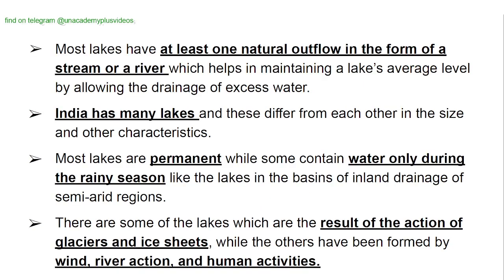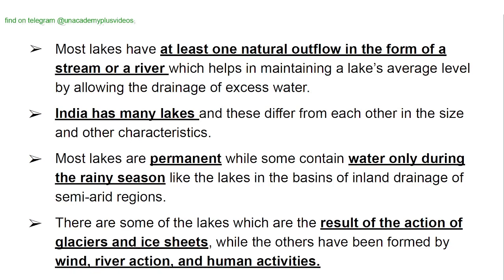Most lakes have at least one natural outflow in the form of a stream or a river, which helps in maintaining a lake's average level by allowing the drainage of excess water. India has many lakes, and these differ from each other in size and other characteristics. Most lakes are permanent, while some contain water only during the rainy season, like the lakes in the basins of inland drainage of semi-arid regions.